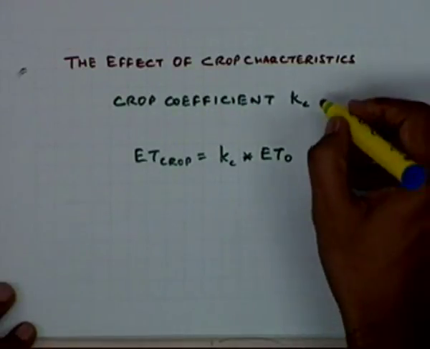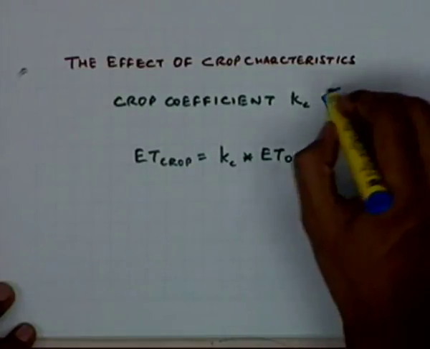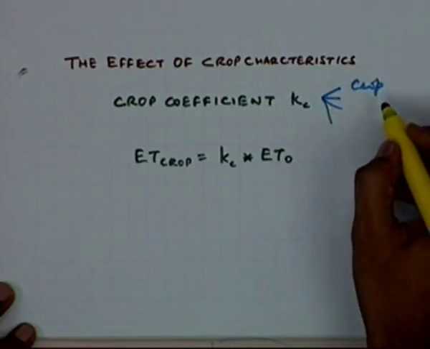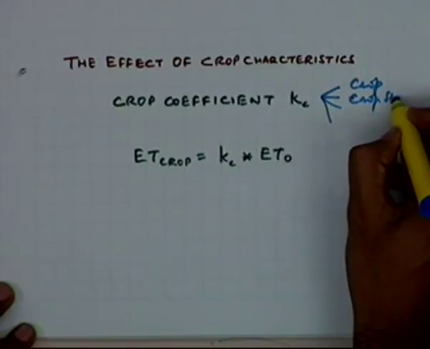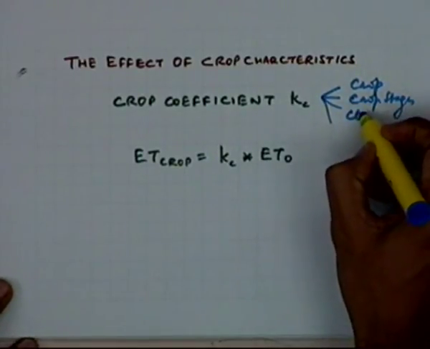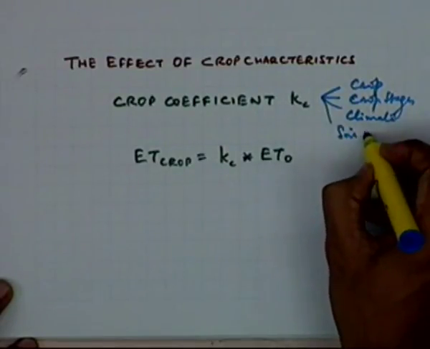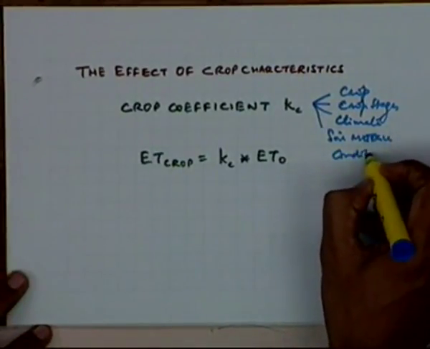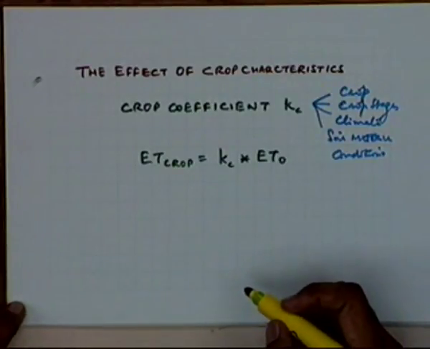Now that is the problem, that the variation is with respect to the crop, within the crop stages, the climate, the soil moisture conditions, which means that you cannot generalize these coefficients.